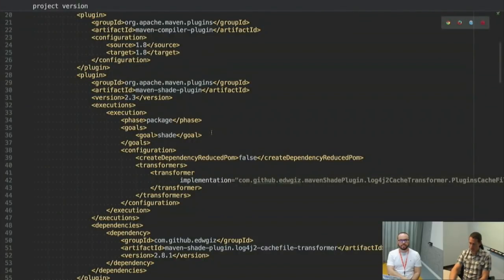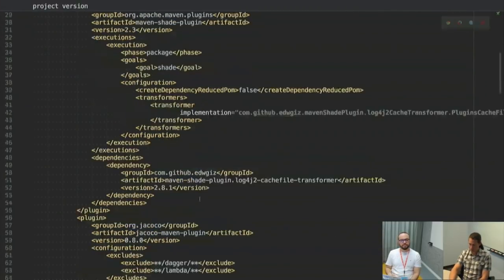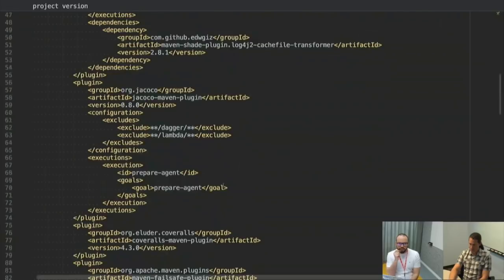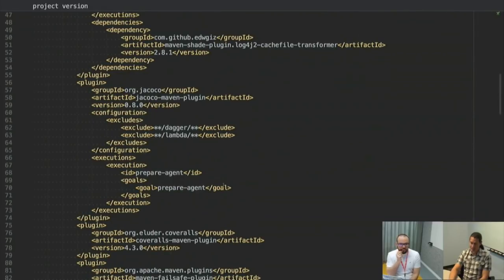So that's the Shade plugin. What else do I have here? I have some Log4j stuff. Let's see. I see that you're using Dagger in there. Am I reading that right? Yes, and I'm going to talk a little bit more about that.